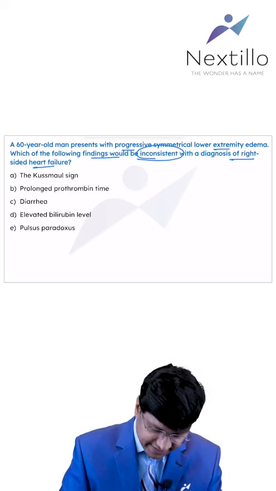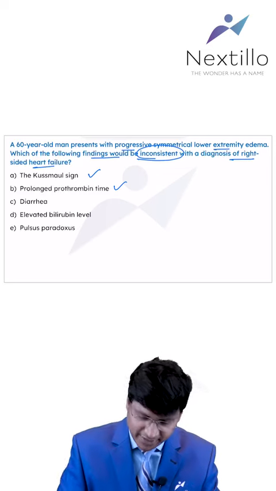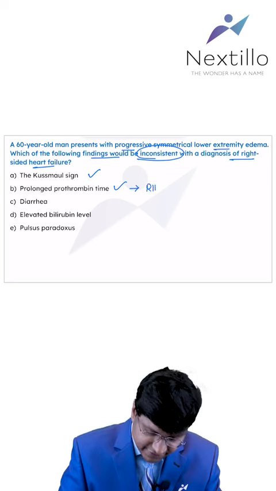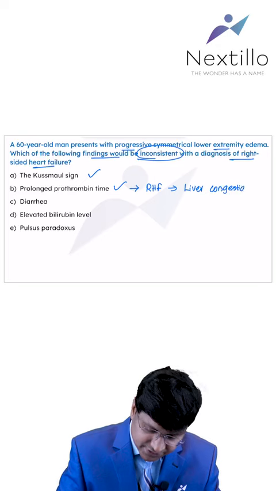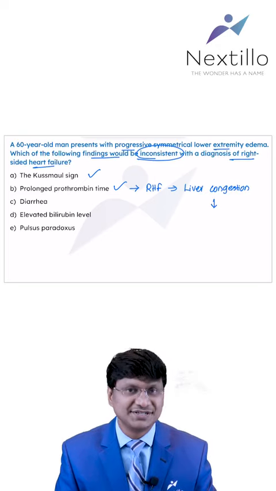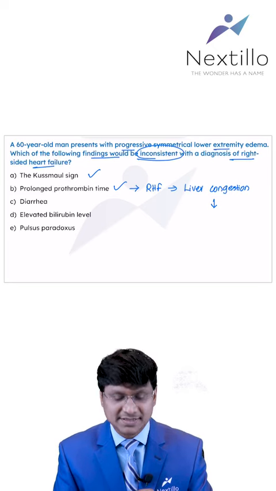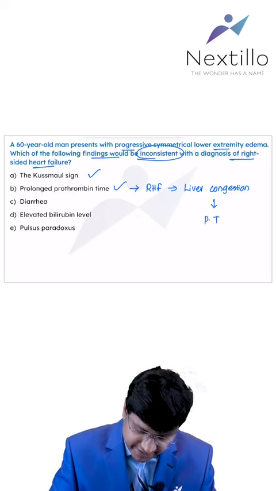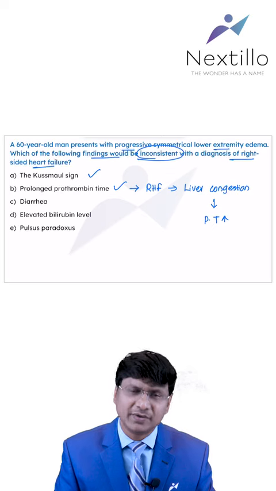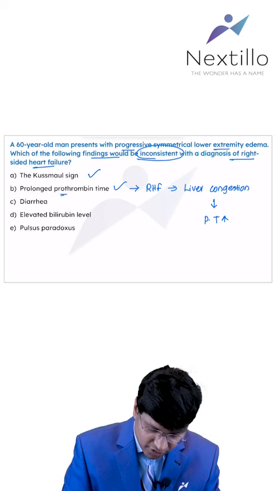So, in patients with right heart failure, you will have 𝐒𝐮𝐬𝐜𝐫𝐢𝐛𝐬𝐜 and you also have the presence of prolonged prothrombin time. Why? Because in patients with right heart failure, what will happen to the status of the liver? Liver is completely congested, right? So there is liver congestion. Once there is liver congestion, what will happen? The metabolism of the bilirubin does not occur. Synthesis of the coagulation factors will not be there. So thereby what will happen to your prothrombin time? Prothrombin time will be elevated. Why is prothrombin time elevated? Because the coagulation factors are not synthesized. So there will be prolonged prothrombin time.